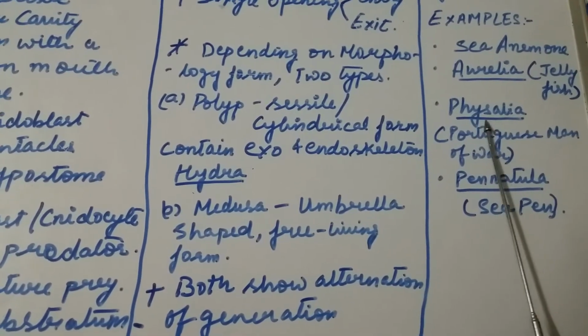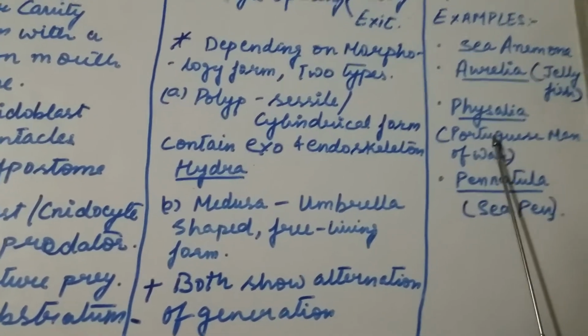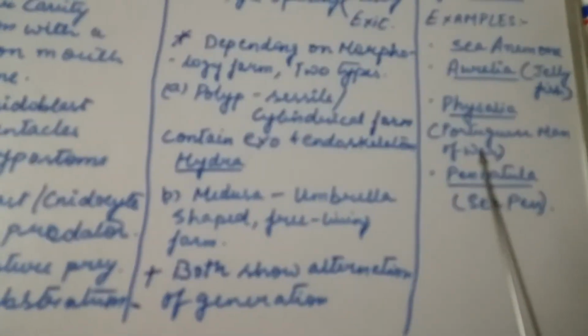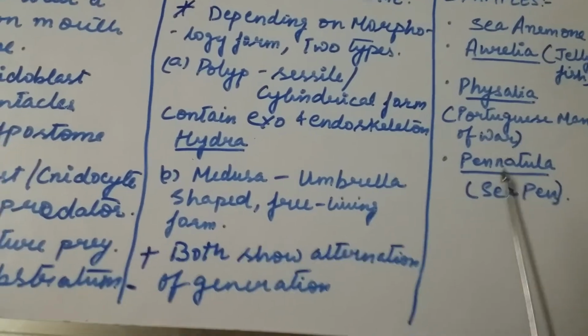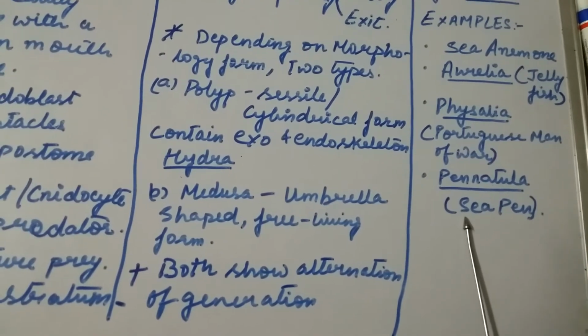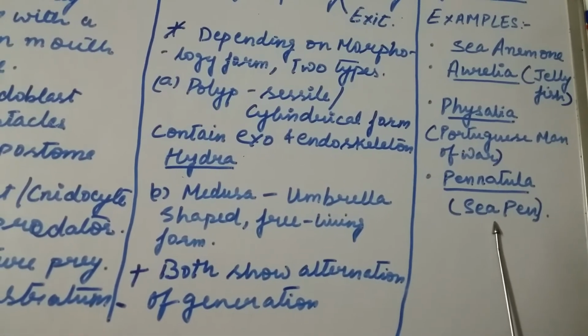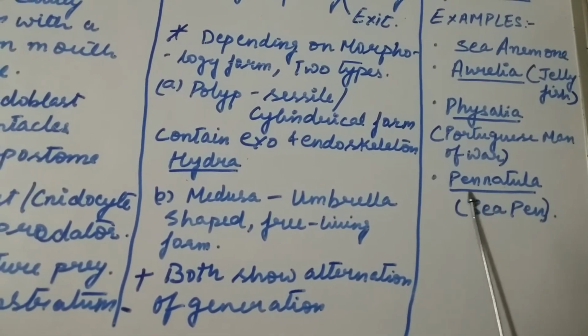Because of the presence of those cnidocysts, the Portuguese used this organism in war, which is why it is called Portuguese man of war. Another organism is the sea pen, with the botanical name Pennatula.